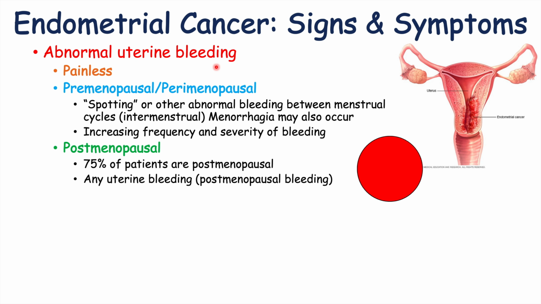Now, having said all that, endometrial cancer is not the only cause of abnormal uterine bleeding. Abnormal uterine bleeding can come from other things like uterine polyps. So just because a patient has abnormal uterine bleeding doesn't mean that they have endometrial cancer. It needs to be investigated.